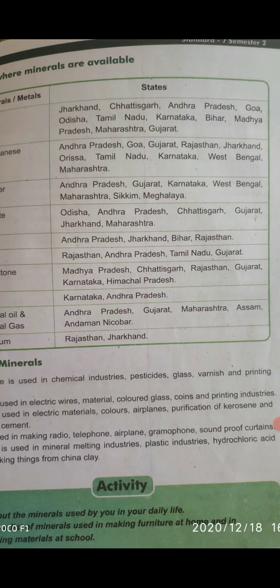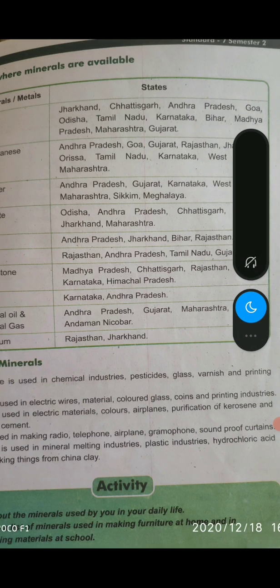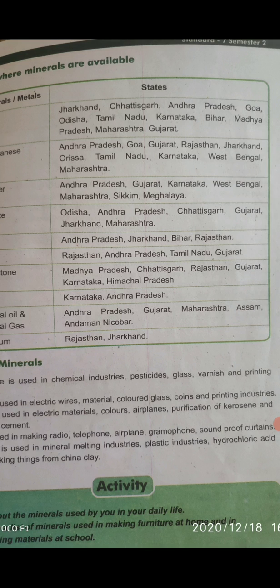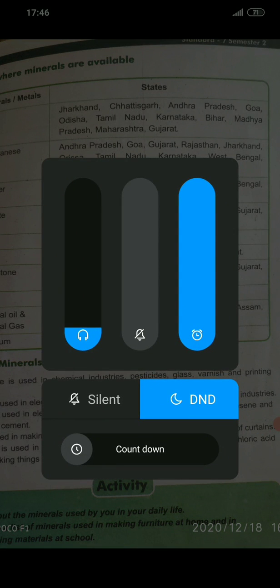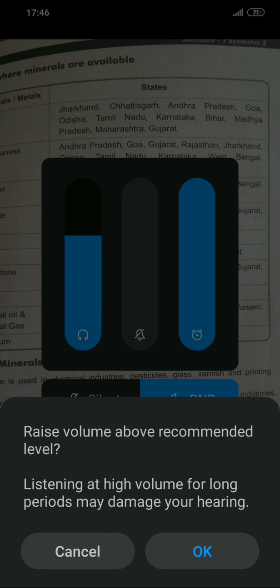Metallic minerals, examples are raw iron, copper, gold, zinc, etc. Non-metallic minerals are diamond, ruby, limestone, china clay, etc. Power generating minerals are coal, natural gas, mineral oil, etc. Further, some more examples are given here. You can read it. Now, next it is page number 11.